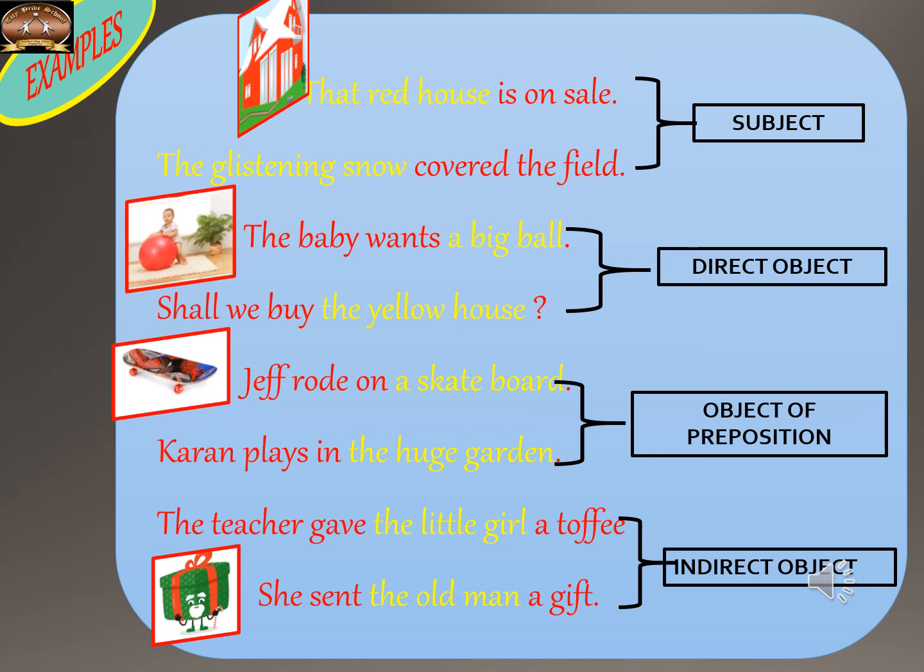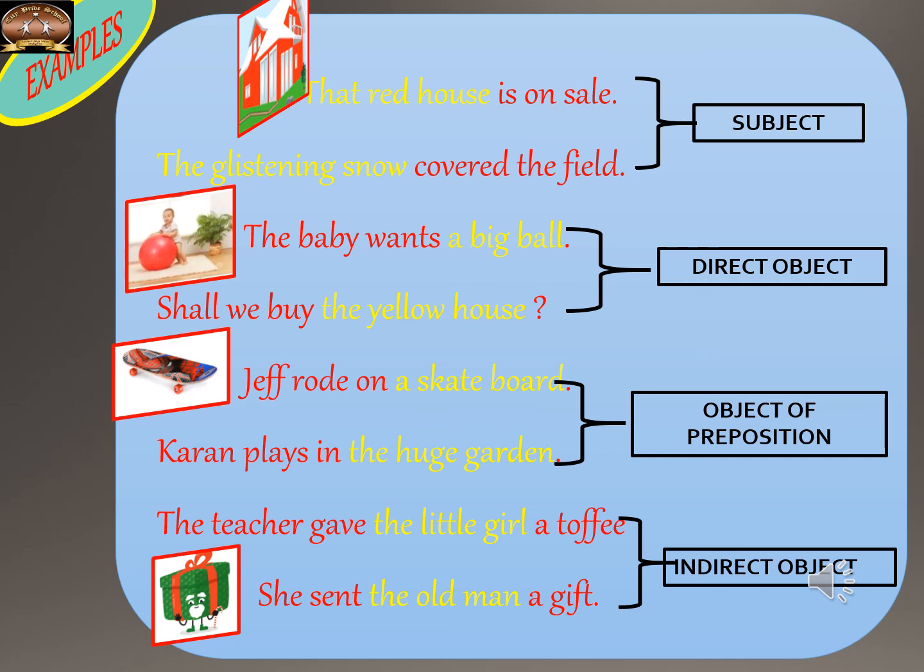The baby wants a big ball. So here, after the verb, it will be the object. A big ball is functioning as the noun phrase. Shall we buy the yellow house? Jeff rode on a skateboard. A skateboard is the noun phrase. But if I include that preposition on also, like on a skateboard, it will come as a prepositional phrase. Karan plays in the huge garden. The huge garden, again, is a noun phrase. But when I include in also, it will become a prepositional phrase.